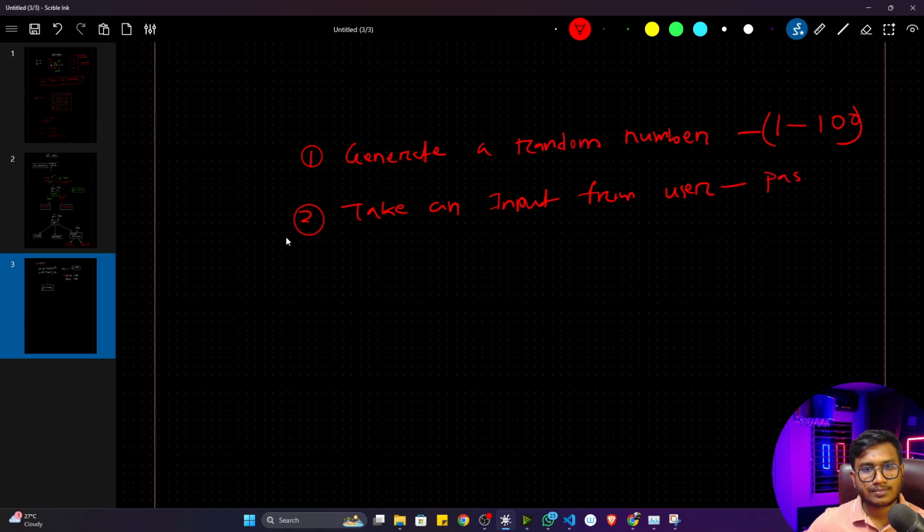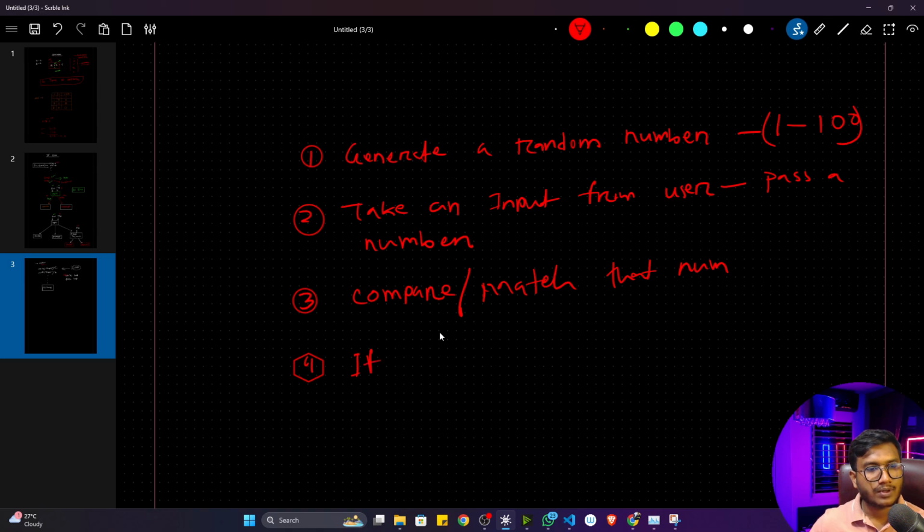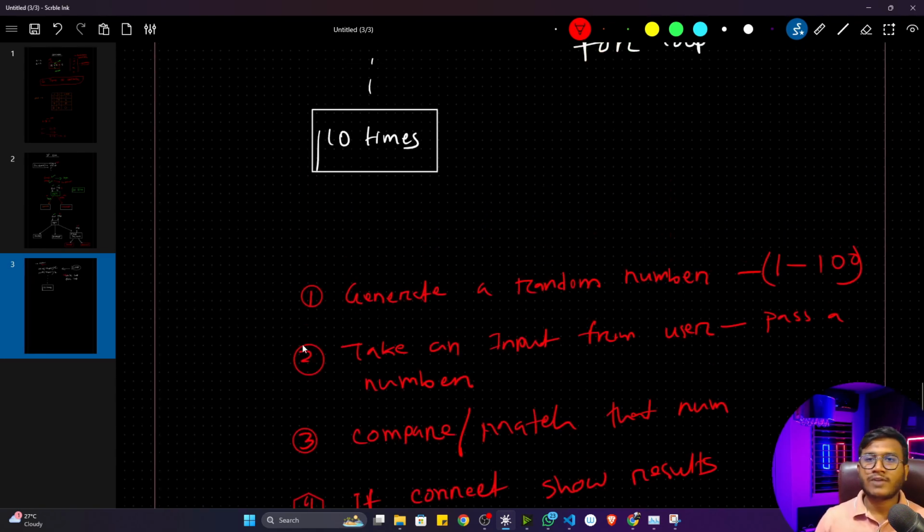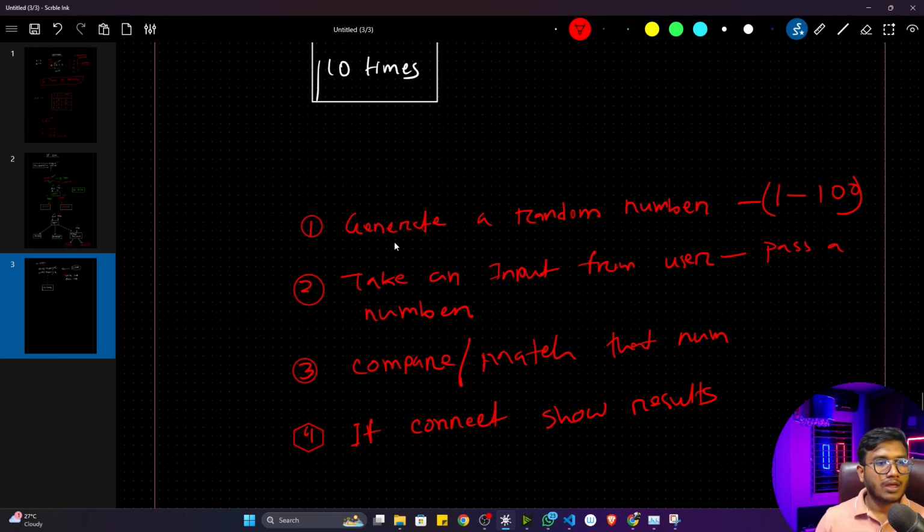The user will pass a number. Then the third thing I have to do is compare or match that number. Then fourth, if correct, show results. These are the functionalities I have to implement in this game. Now see, you have broken this problem statement into multiple, smaller chunks. Now it would be easy for you to implement this application.